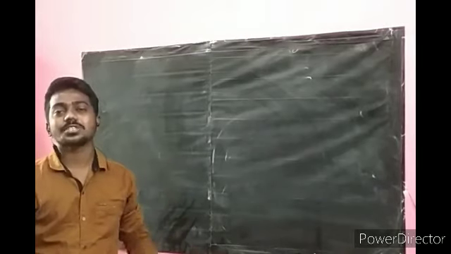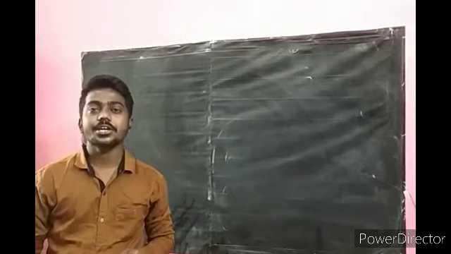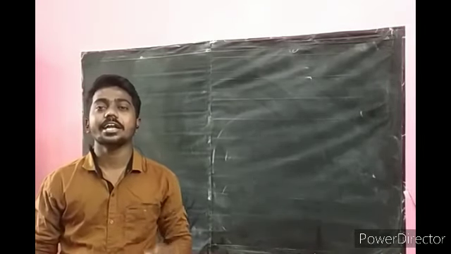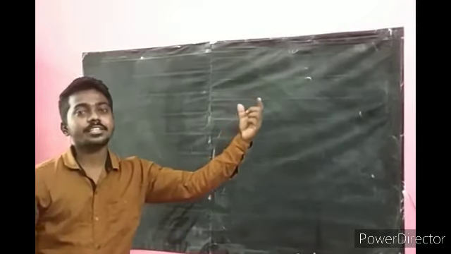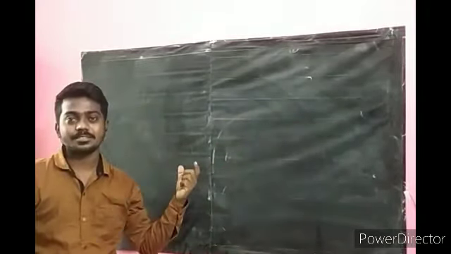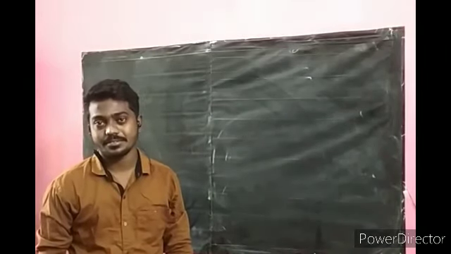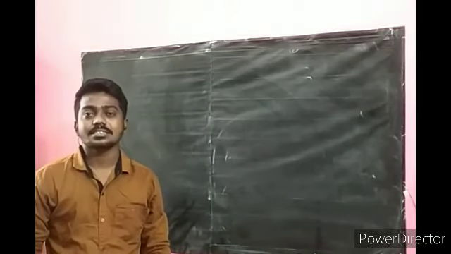Okay, coming to the last topic, we discussed the Indo-Gangetic Plain. The Indo-Gangetic Plain is divided into three parts. In the western part, we have the Indus River. What are the tributaries of the Indus River?